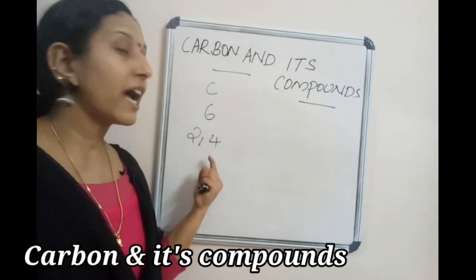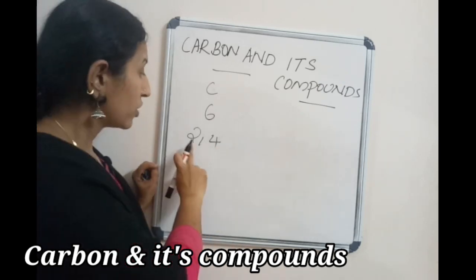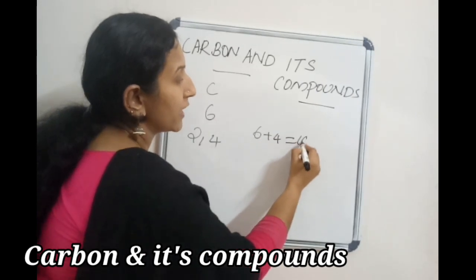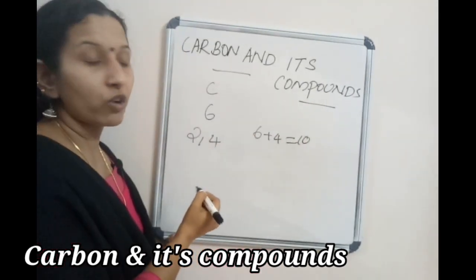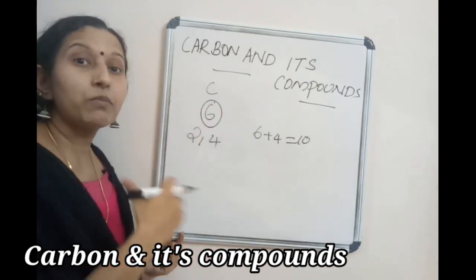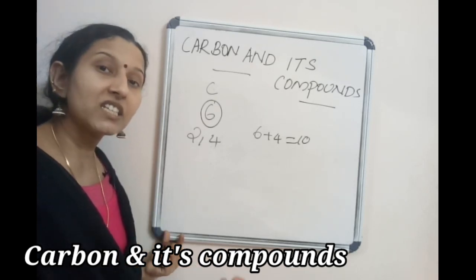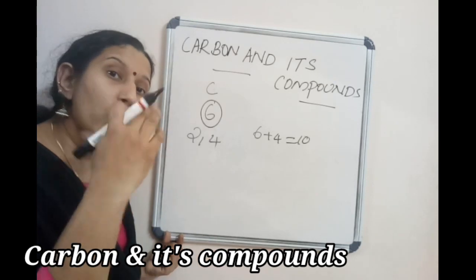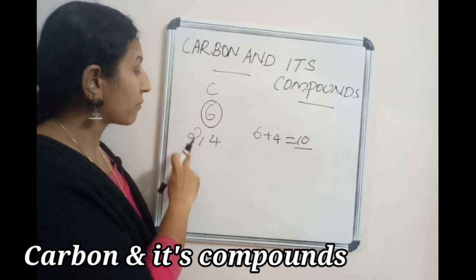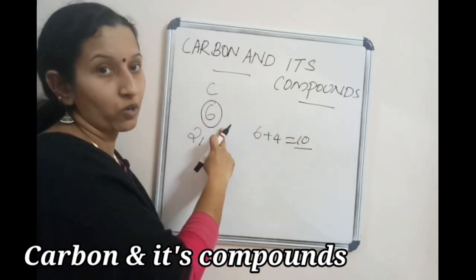Which means if the carbon accepts electrons, there should be 10 electrons. How? 4 plus 2, 6. 6 plus 4, 10 electrons. And what about the number of protons? The number of protons is the same. Only the carbon is accepting electrons. Is there any change in the number of protons? No, there is no change in the protons, only a change in the number of electrons. So if the carbon accepts 4 electrons, there are 10 electrons and 6 protons.